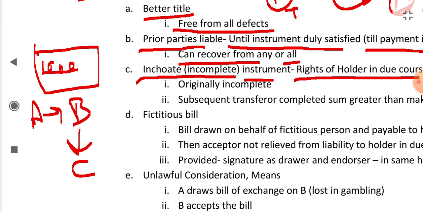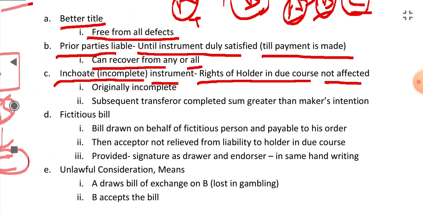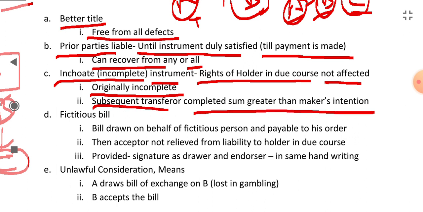Now when C goes to take the payment, and A says that I said my intention was only 500, C doesn't care about it. C is entitled to get 1000. He can take action against A or B, or both, or either A or B for 1000 rupees. A cannot deny, A is liable, B is liable. Originally incomplete, subsequent transferor completed a sum greater than the maker's intention. And the holder in due course is not affected by it. He doesn't care.